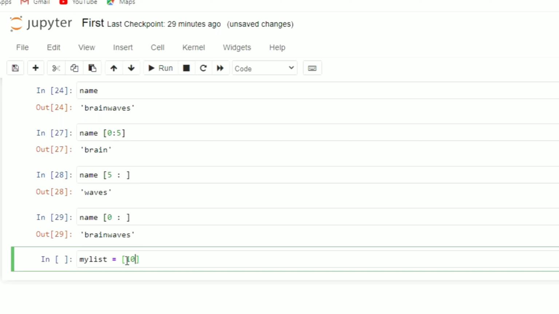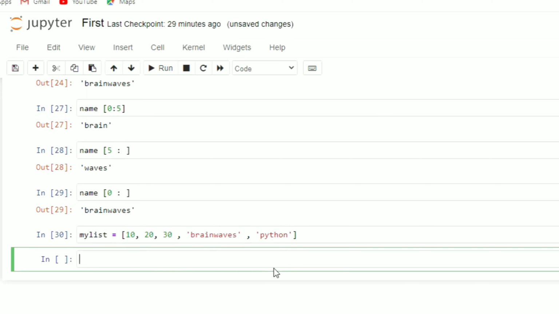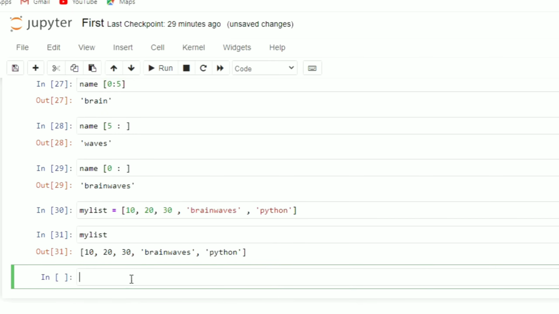So if I am writing here 10, 20, 30, and suppose Brainwaves, and here suppose Python. So these are the elements in the list. Let me execute it. So this is the list. Let me check it. My list. So you can see 10, 20, 30, Brainwaves and Python. Right.